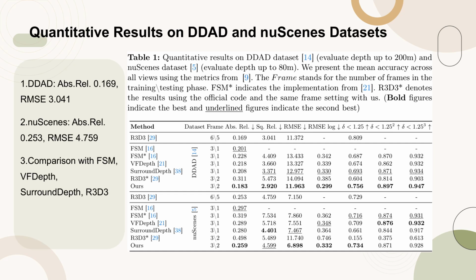The table highlights the number of frames used in training and testing phases and distinguishes between different implementations of the same method, denoted by asterisk. Bold figures indicate the best performance, and underlined figures indicate the second best.